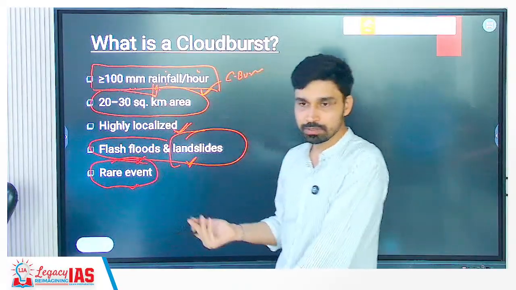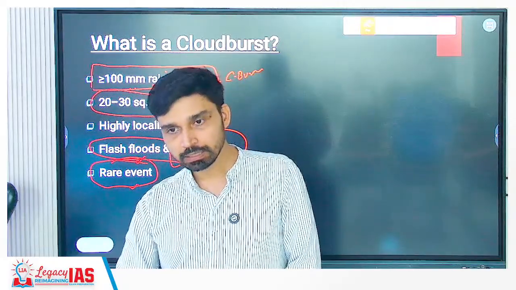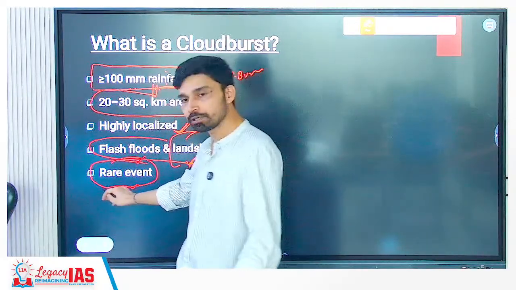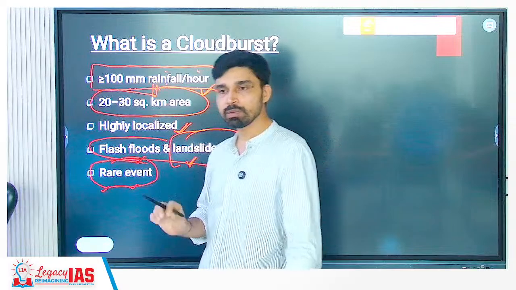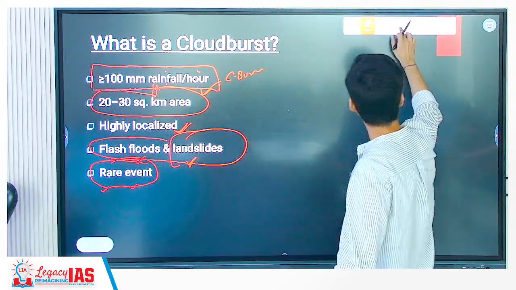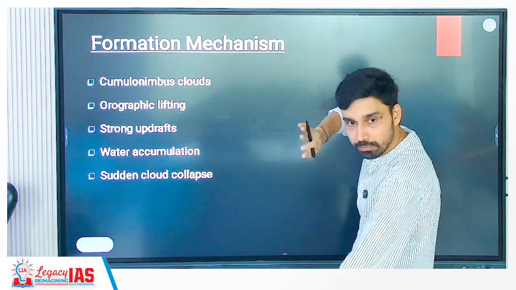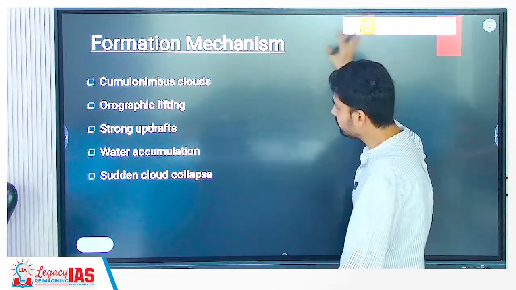As far as cloudburst is concerned, this is not a very regular occurrence. Prolonged heavy rainfall happens every year in India whenever you have the monsoon season. Cloudburst, on the other hand, is what kind of event? A rare event as such. So maybe once in 2-3 years, 5 years even, a cloudburst is seen. The last major cloudburst we have witnessed was last year in Uttarakhand, before that in 2015, before that in 2012, right? So there is a huge gap as such.